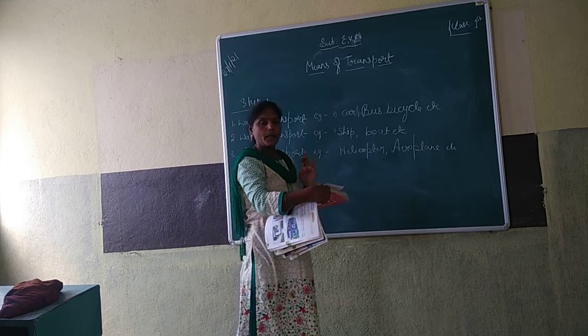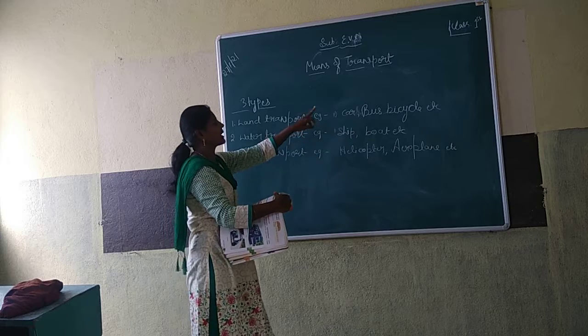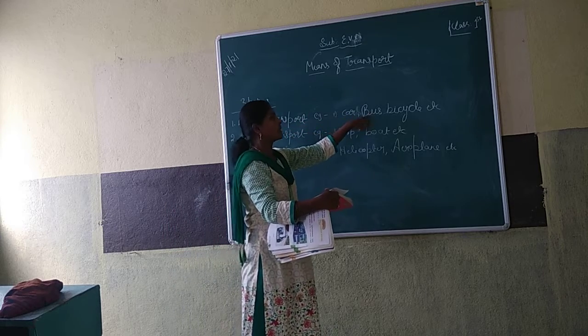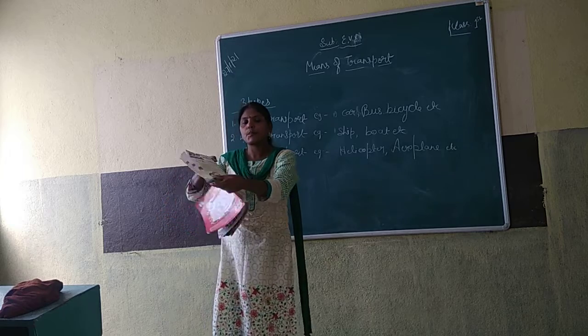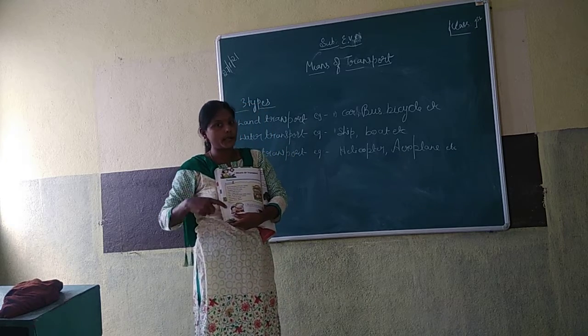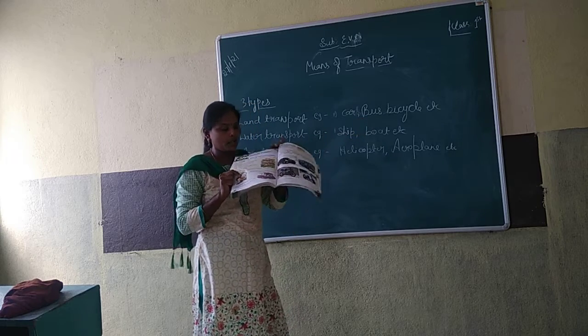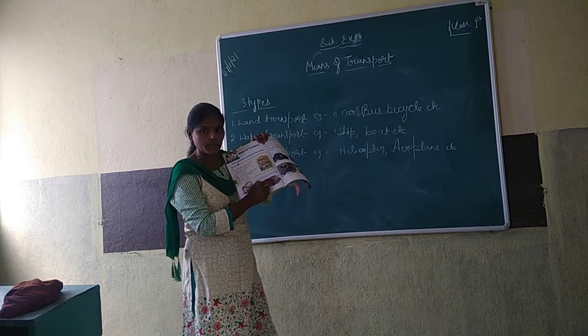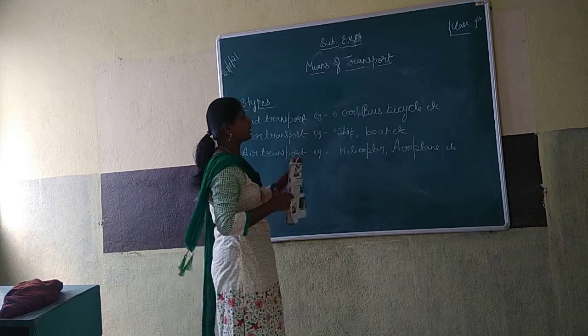Some examples I am going to give. Land transport, examples: car, bus, bicycle. Here one student is coming to school by bus, that is one example. Here Rahul's father is using a car, here also one example.